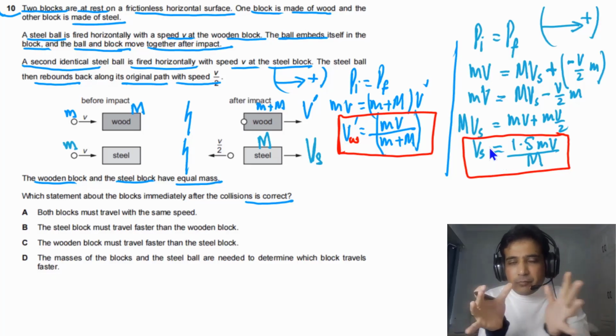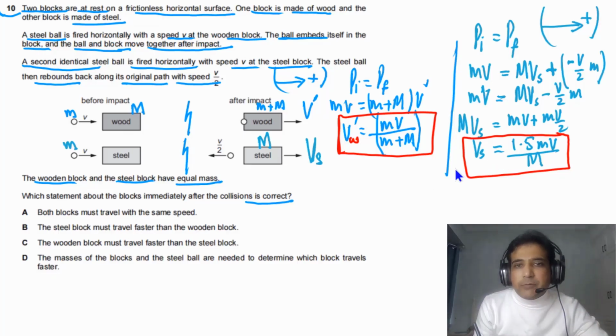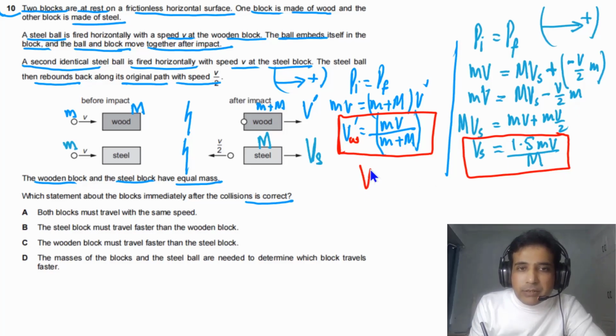Now we need to compare which one is bigger. I hope you can see from here very clearly. This is mv multiplied by 1.5, so this one is bigger. And this is divided by small m plus capital M, while this is divided by only capital M. So in this case, Vs is bigger than VW prime.